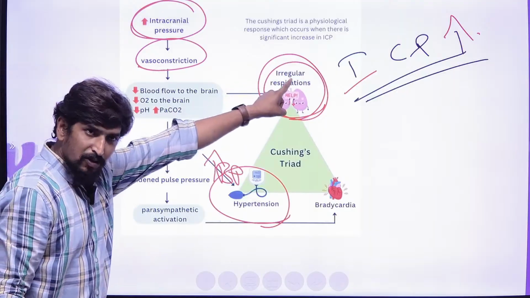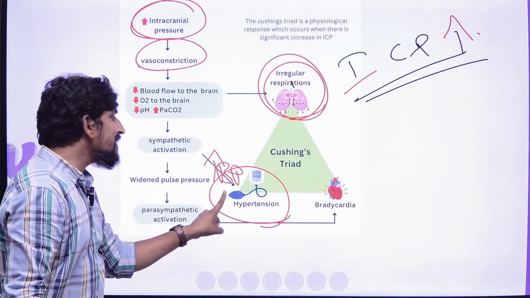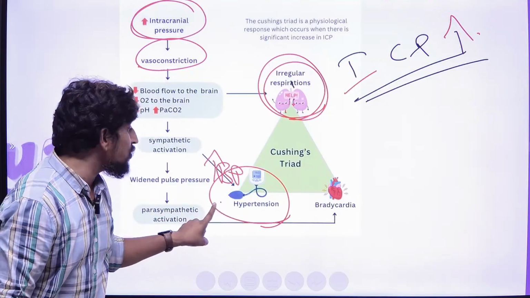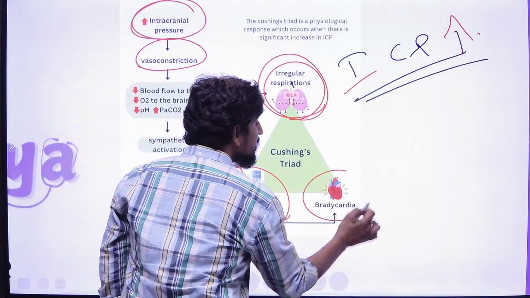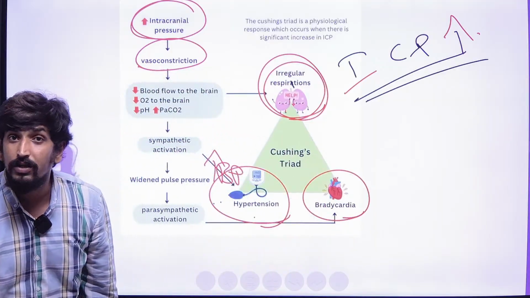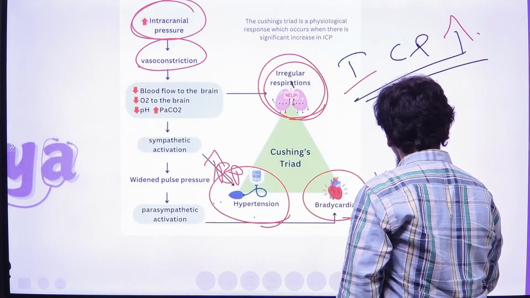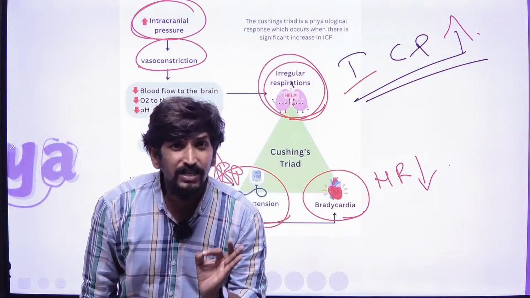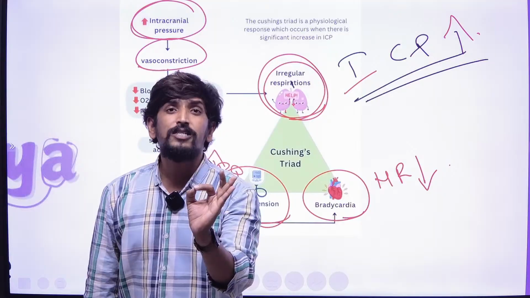There is irregular respiration, increased blood pressure, and one more classical sign, bradycardia, meaning heart rate is decreased.